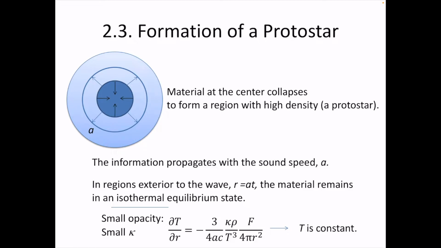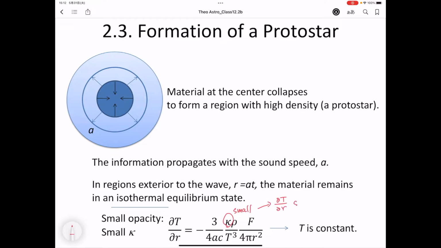As an initial condition of the molecular cloud, we assumed isothermal. This means temperature is constant inside of this region. When we study structure and evolution of stars, ∂T/∂r is expressed as minus 3 over 4ac kappa rho over T cubed times F over 4 pi r squared. In this equation, kappa corresponds to the opacity. Opacity is really small.